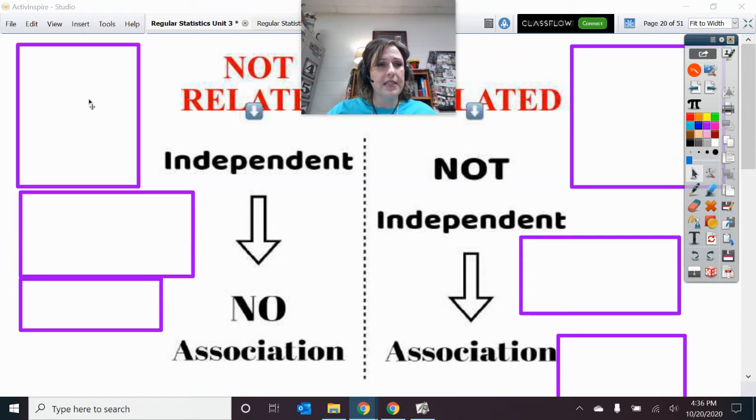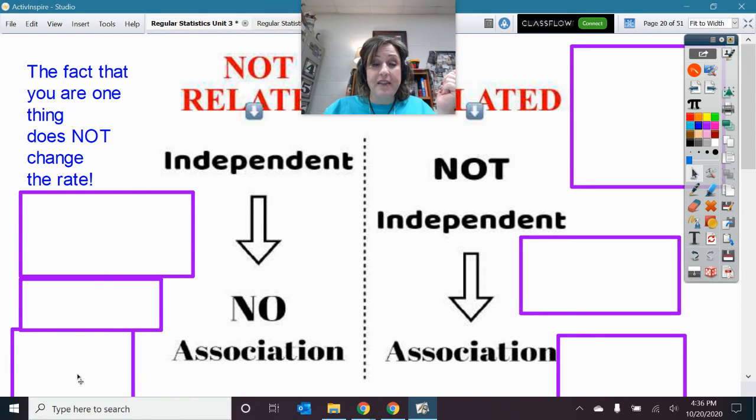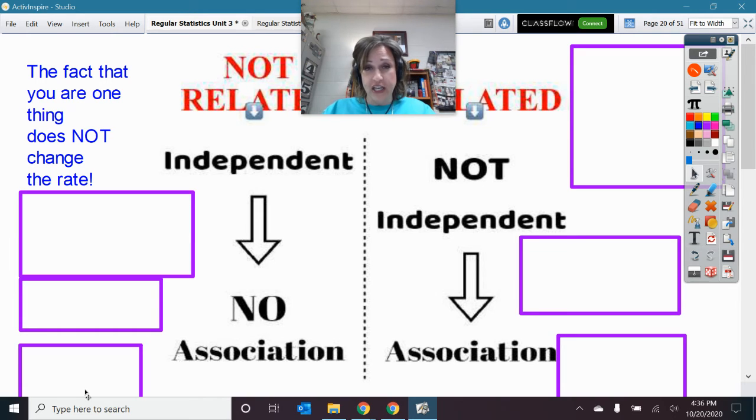So, first, this one kind of goes with the part of the song about if the two variables are not related. Then they're separate and they are not affecting each other. They are independent of each other. There's no connection here, no relationship. So what's happening is the fact that you are one thing does not change the rate.